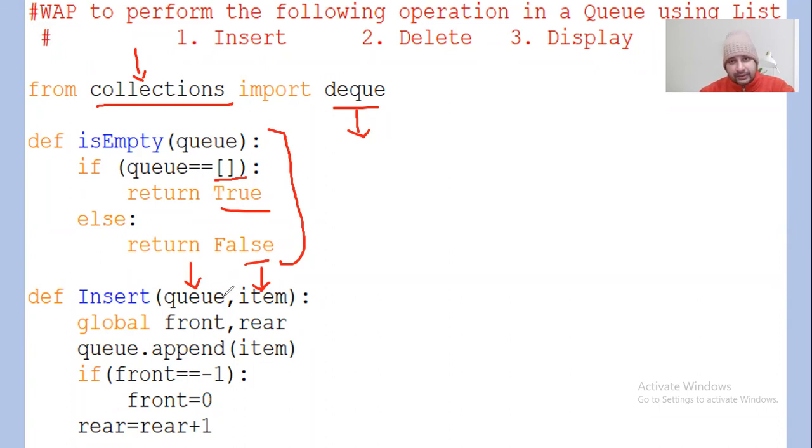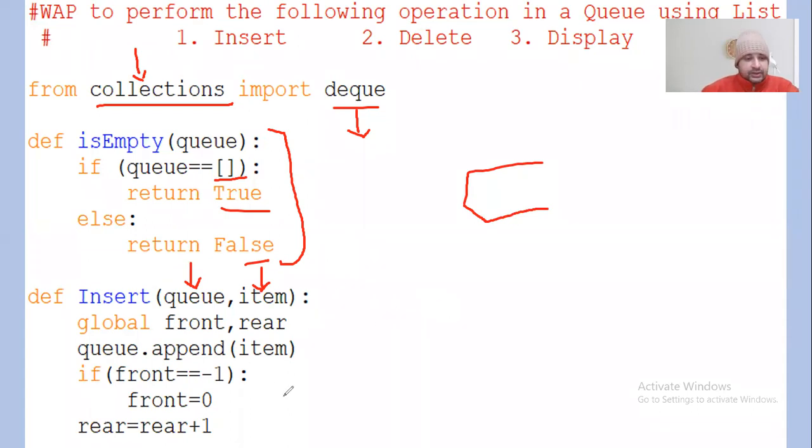If we are implementing first in, first out, that becomes a queue. If you are implementing any list on a last in, first out basis, that becomes a stack. Otherwise the rest of the operations will be there on a list. So stacks and queues are two specific implementations of a list, whereas the stack works on a last in, first out basis, and the queue works on a first in, first out basis.